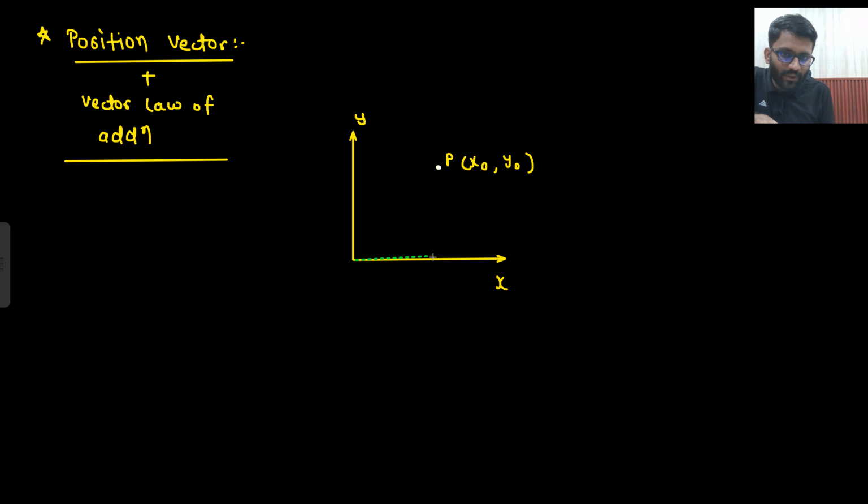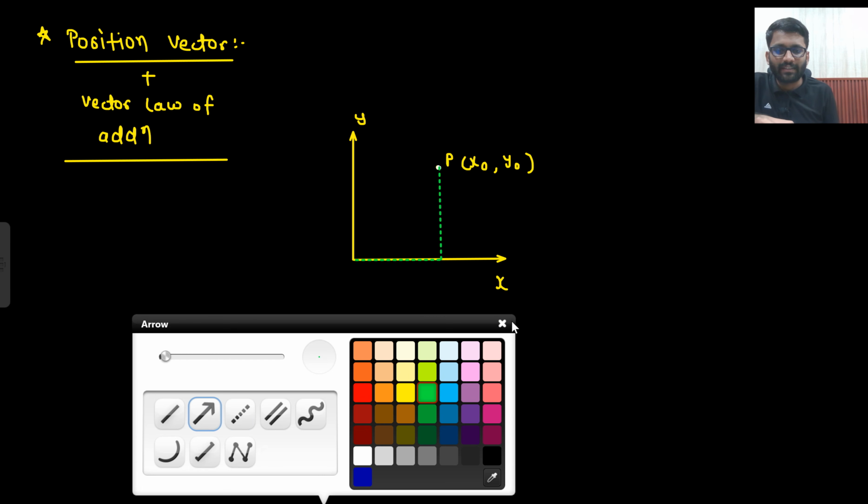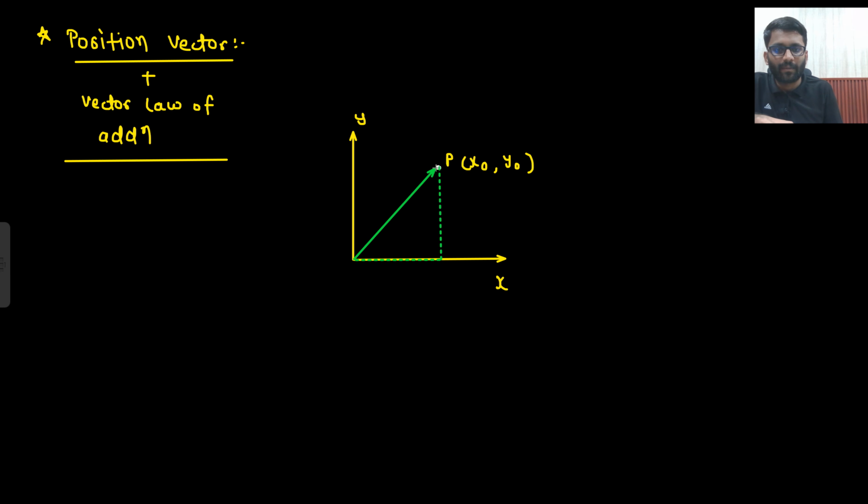I will walk x0 in this direction and y0 in this direction. I will reach this point P. Or one guy will say that sir, directly I will go.